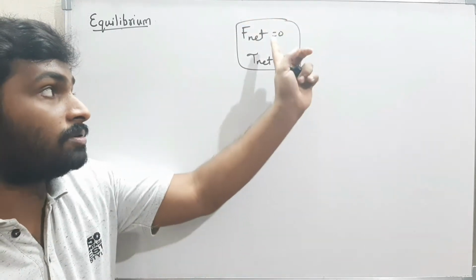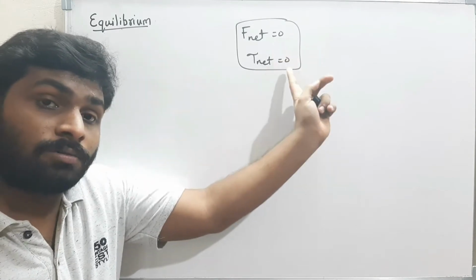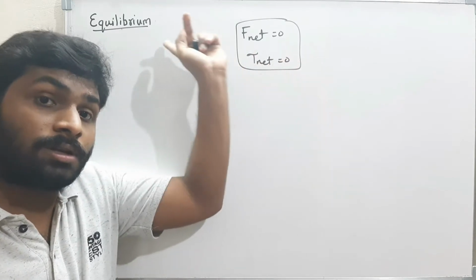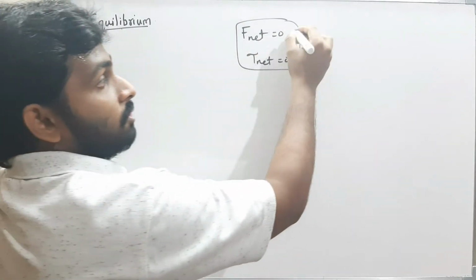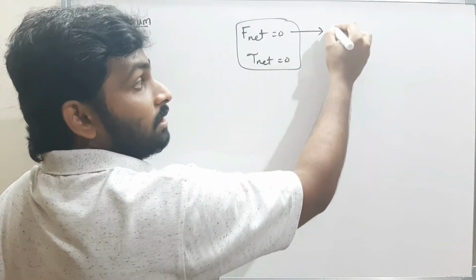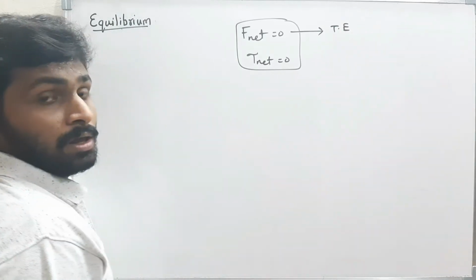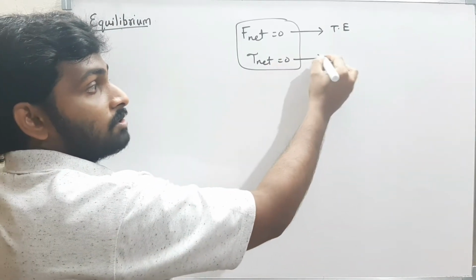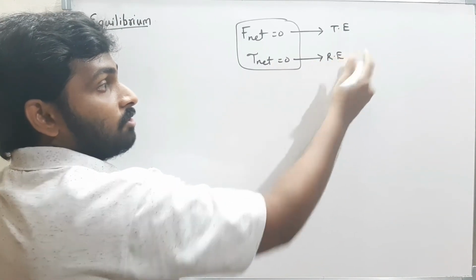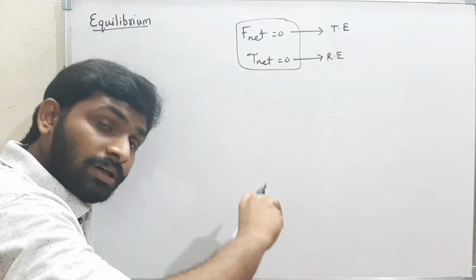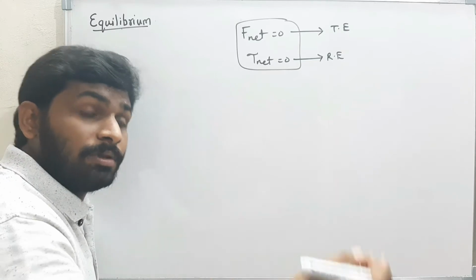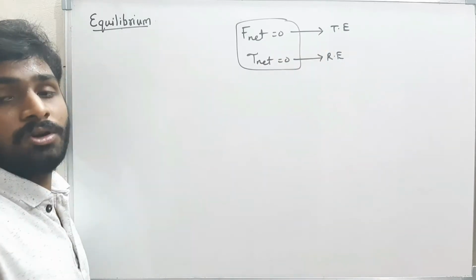When the net force and net torque acting on the body are 0, then I will say the body is in equilibrium. Both have to be satisfied. If net force is equal to 0, then the body is in translational equilibrium. When the net torque is equal to 0, then the body is in rotational equilibrium. When both are satisfied, I will say simply that the body is in equilibrium.